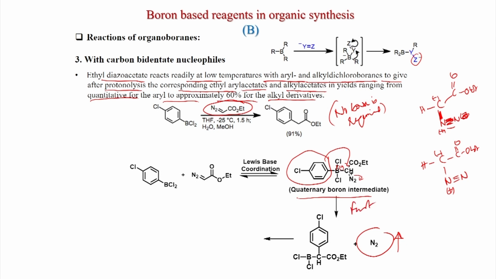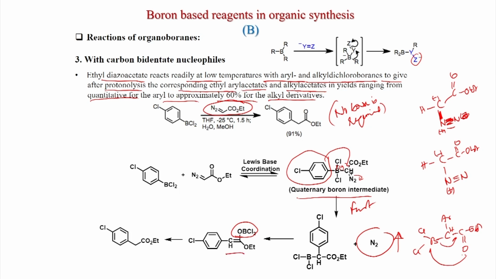And after that what will happen? This coordination will happen. We have seen earlier with ketone, but also with ester this kind of thing will happen, that this carbon-boron bond will break, and the carbonyl oxygen will coordinate with the boron. That is what is happening here, and you get the enolate.